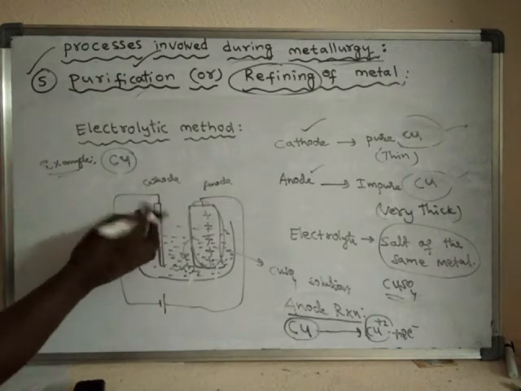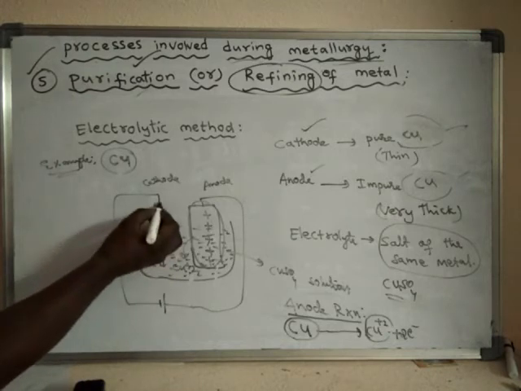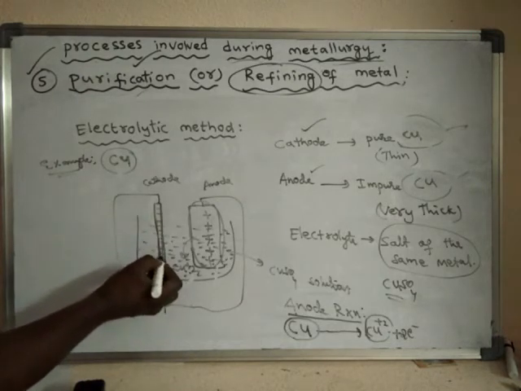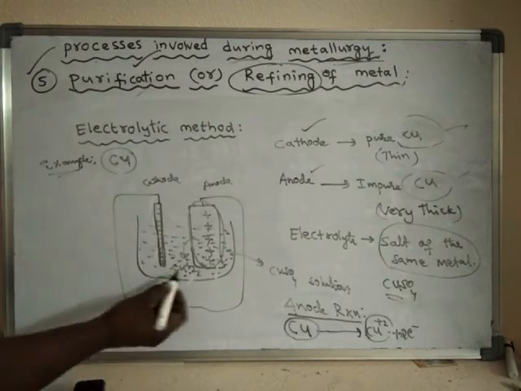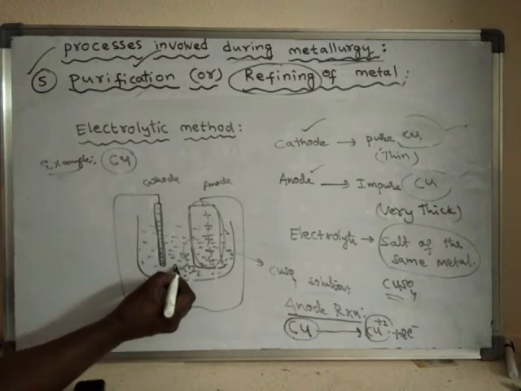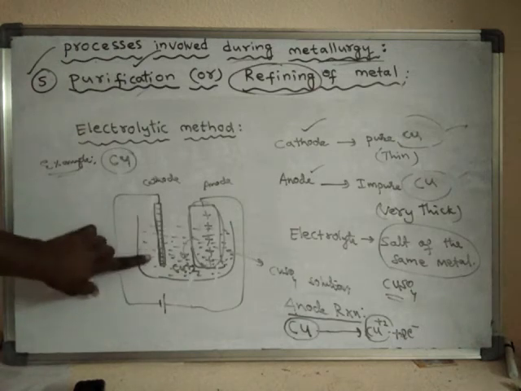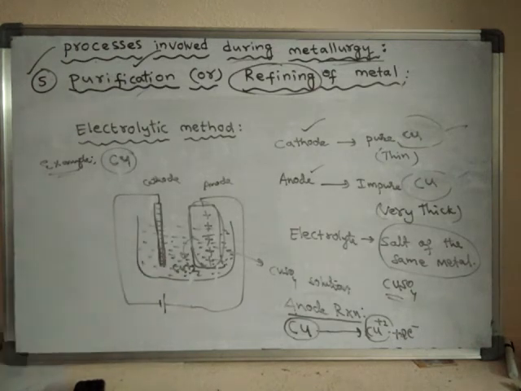And this is the cathode. The cathode is a negatively charged electrode, which is a very thin rod. These copper ions will move towards the cathode because they are positively charged ions and the cathode is a negatively charged electrode, which will attract the positively charged ions.